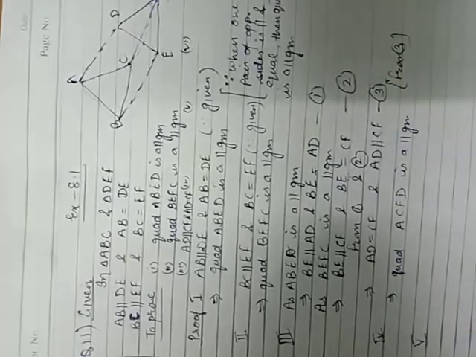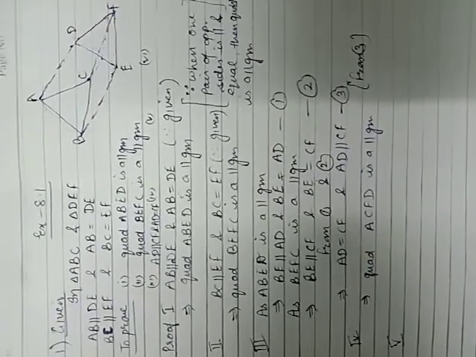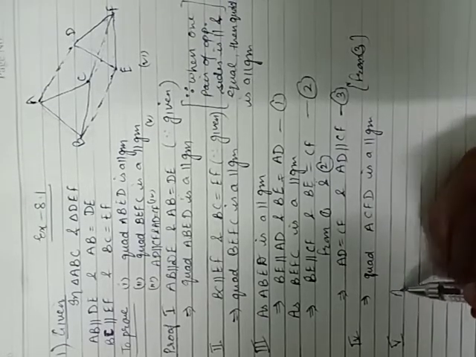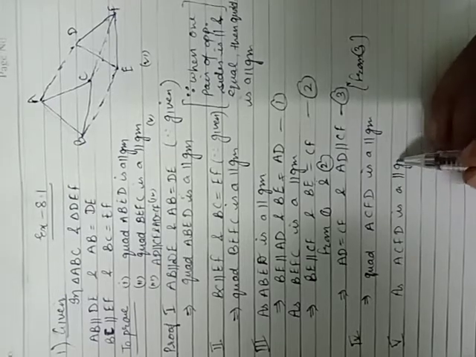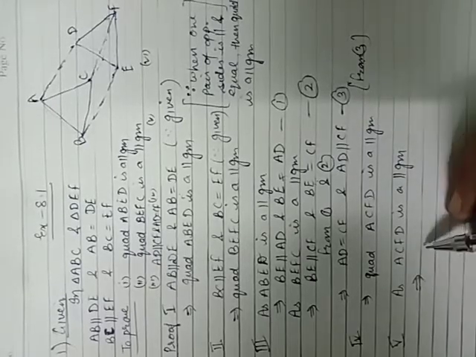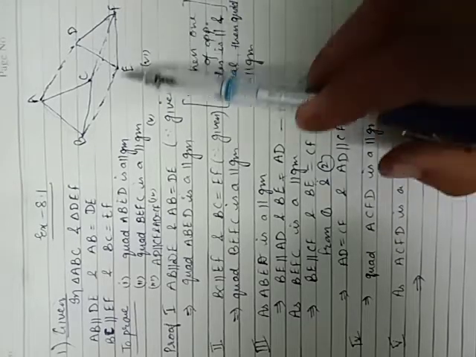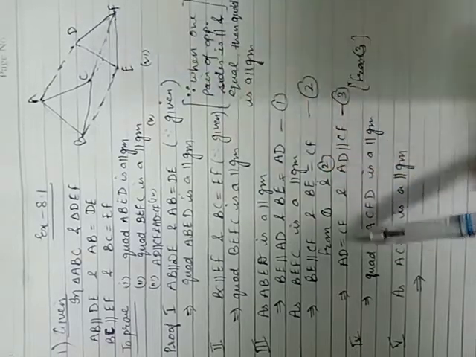Now comes the fifth part. In the fifth part, we have to prove that AC is equal to DF. As ACFD is a parallelogram, its second pair is also equal and parallel. One pair we have already proved. Take the second pair. ACFD. We have taken AD and CF.